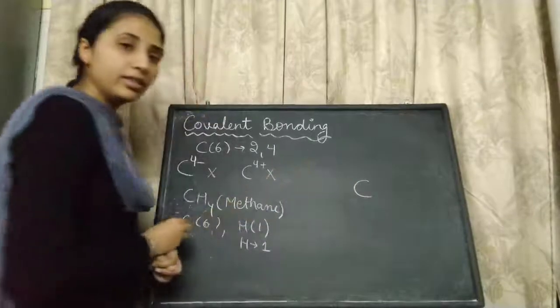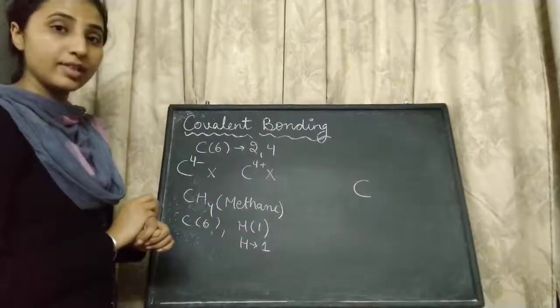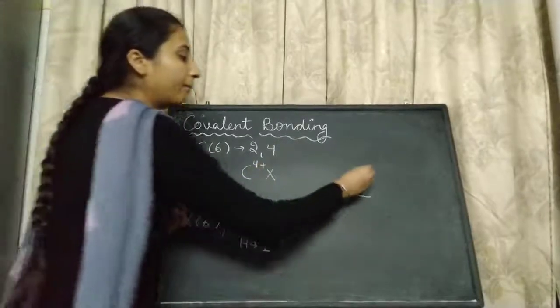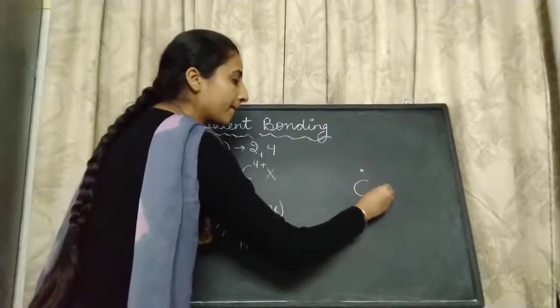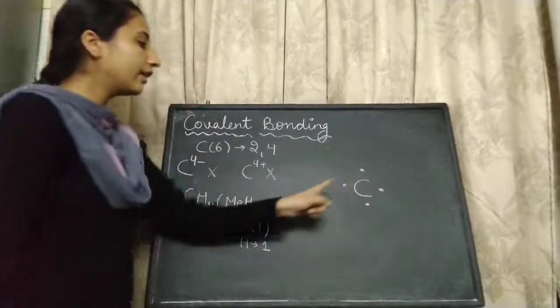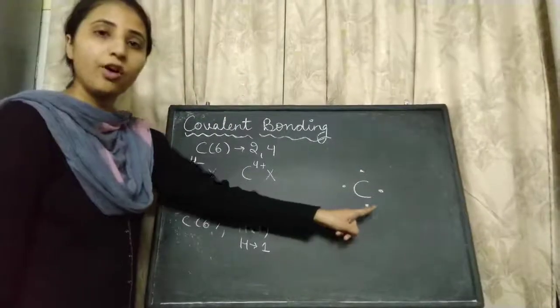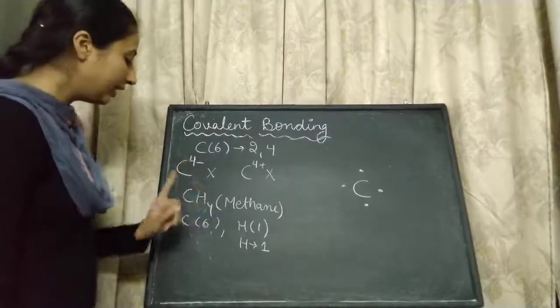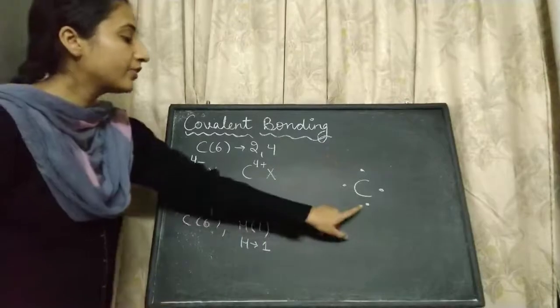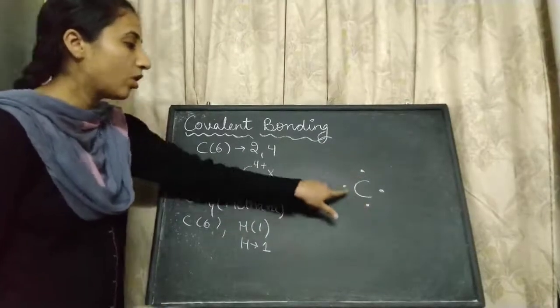Here is carbon, C. We will represent the 4 valence electrons of the carbon by dots. These are the 4 valence electrons of the carbon.